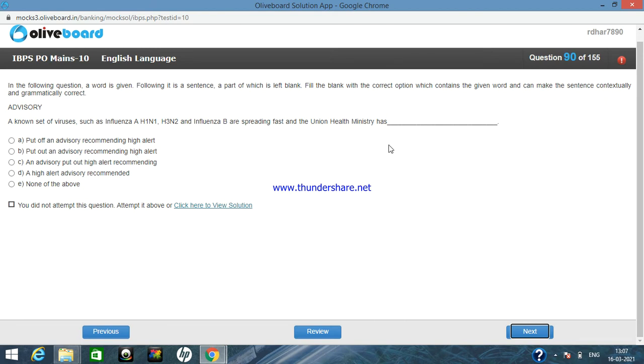So this can be the true option, but I am still confused because I am left with only the other two options, C and D. So option B can be partially true: the Union Ministry has issued an advisory recommending high alert. Now coming to option C, an advisory put out high alert recommending.